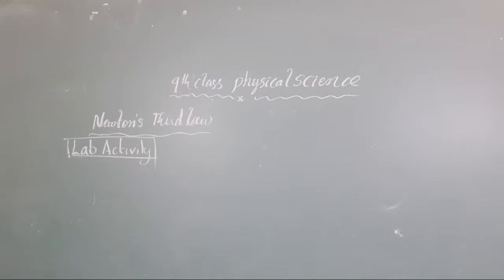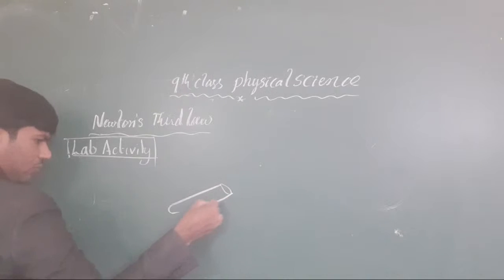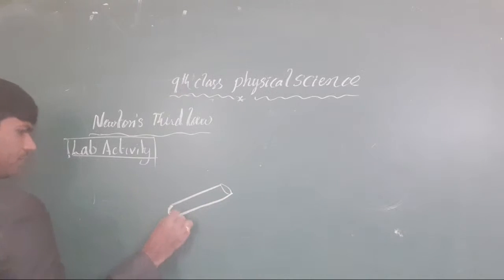And now we are taking one more thing. What is it? Materials required. What materials are required for it? A test tube is required. One test tube you have to take in this manner. And another, one stand we have to take here.